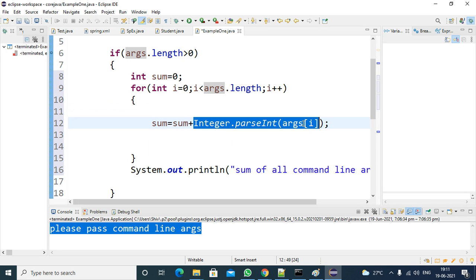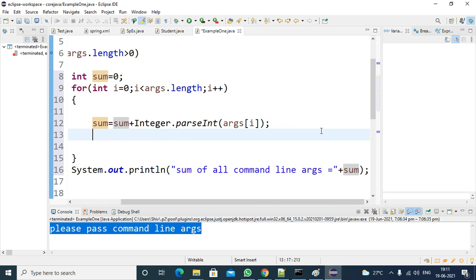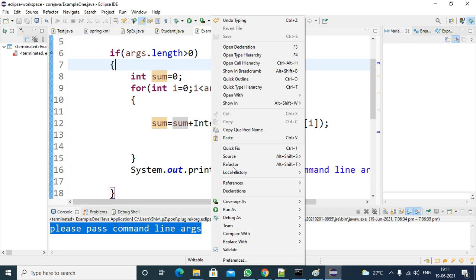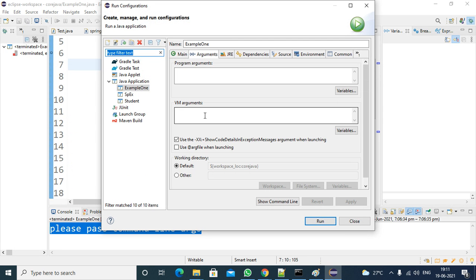The second time it executes, you will again get a string, which will be converted to an integer and added to the previously updated sum. Like this it will calculate the sum and print the sum. Now observe how to execute this program. Run as, run configurations. Here you can pass some numbers as program arguments, that means the main method values.